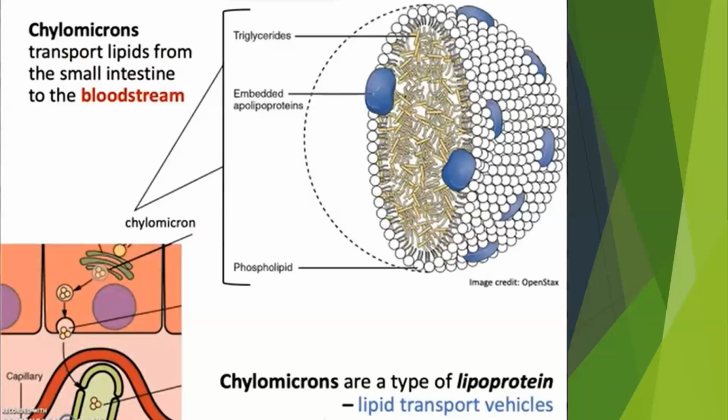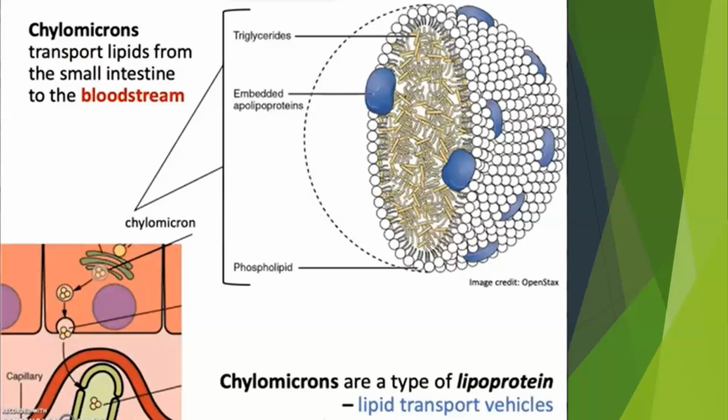Then we have the HDL, which is the good cholesterol, because it is a high density lipoprotein, so it carries only a small amount of cholesterol.